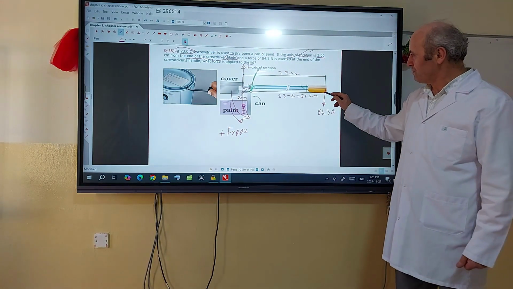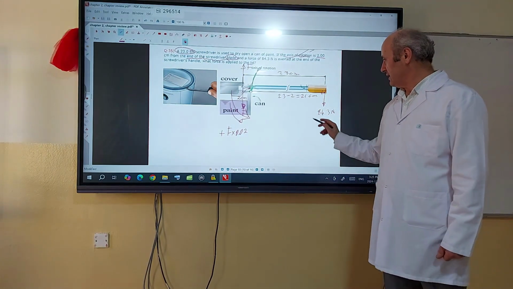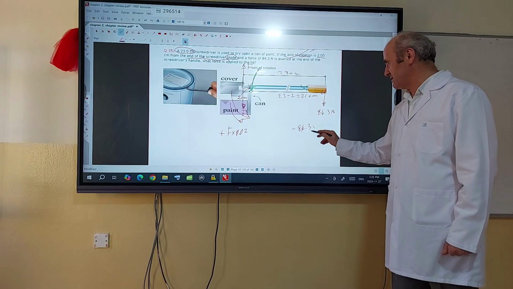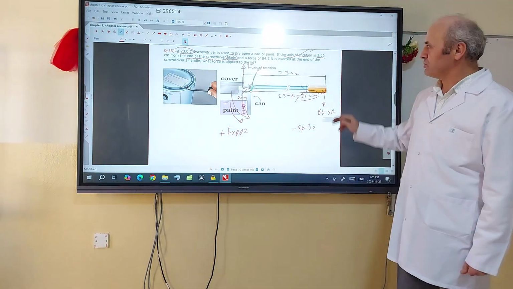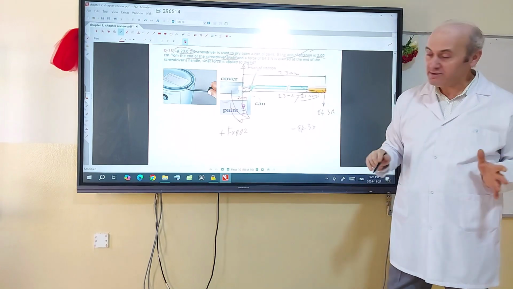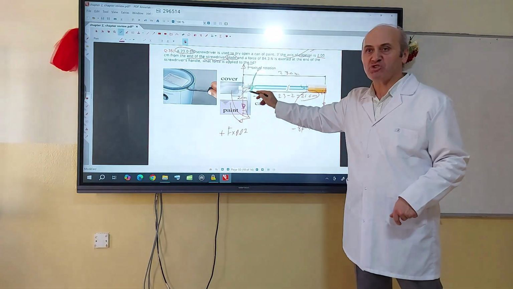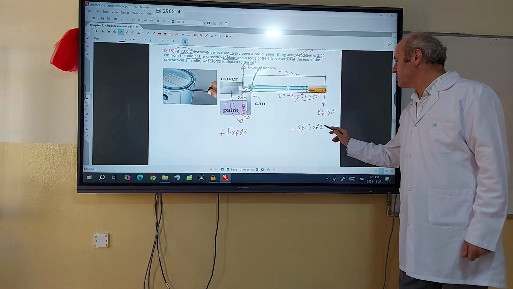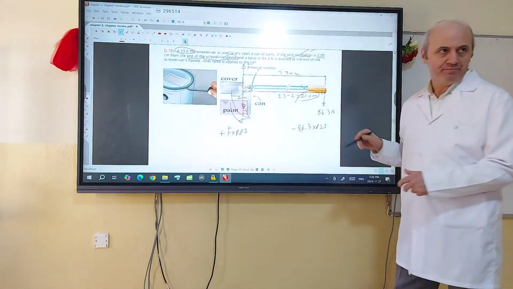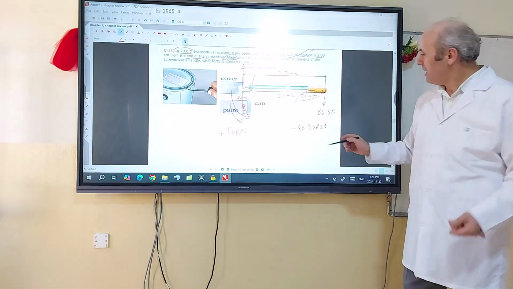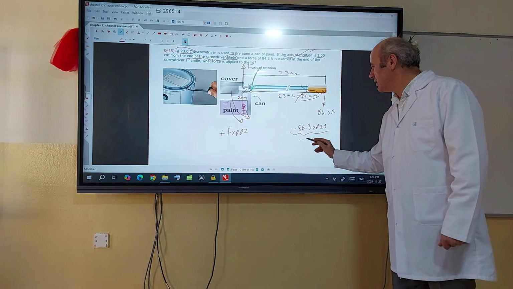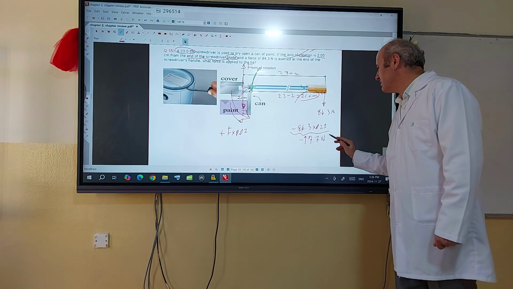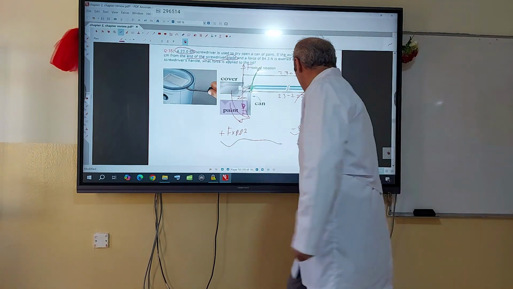Then first I'm going to calculate the torque produced by this one. Torque is negative: 84.3 times the distance, which is 21. Sometimes students take this as 23. No, 23 is the total length. It is the distance from the force until the edge of the can, which is the axis of rotation. So 21, meaning 0.21. This one is negative 17.7 Newton meter.